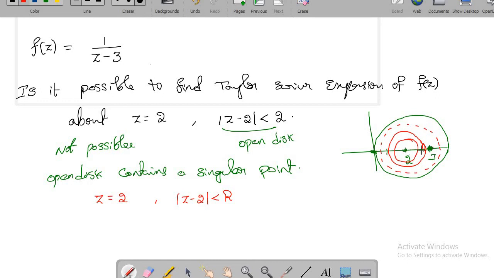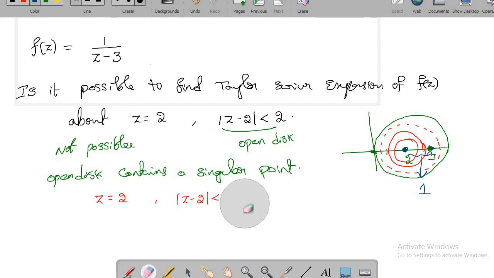So you have to exclude this point. You construct a neighborhood in such a way that it does not include the point 3. What must be the radius of the neighborhood? You see the distance between the center of the neighborhood and the singular point. This distance is 1. So you construct a neighborhood whose radius is strictly less than 1.